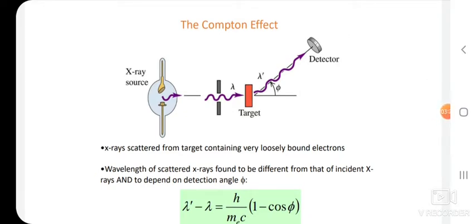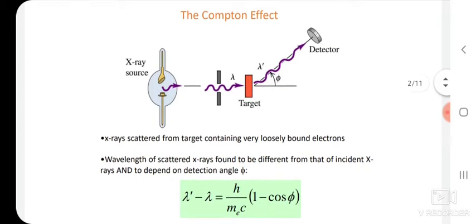The schematic diagram of the Compton experiment is shown in this figure. It consists of a source, a target, and a detector. The idea of this experiment is straightforward. A monochromatic X-ray with a wavelength lambda is incident on a sample of graphite, where it interacts with atoms inside the sample.